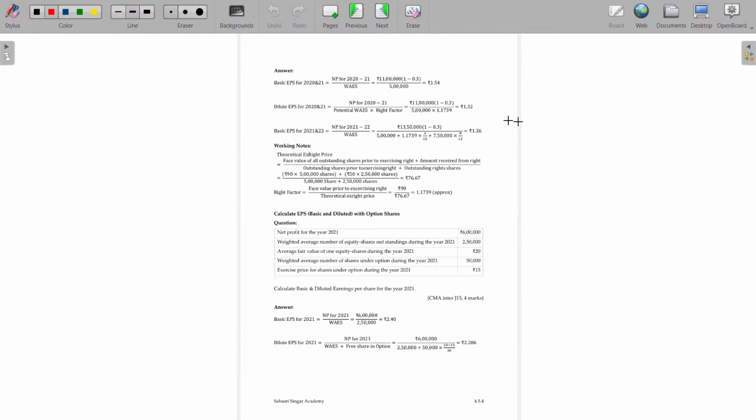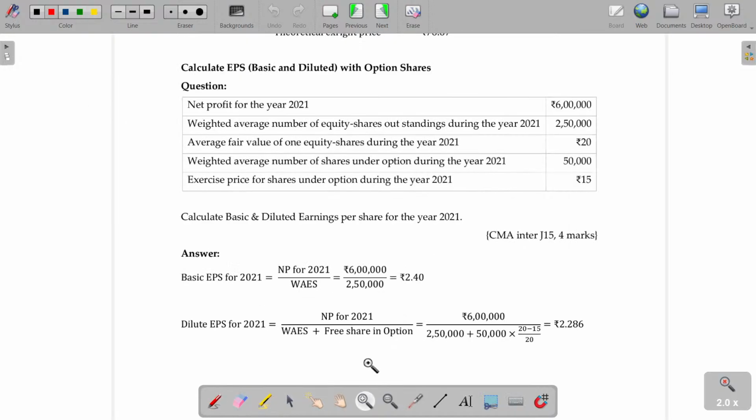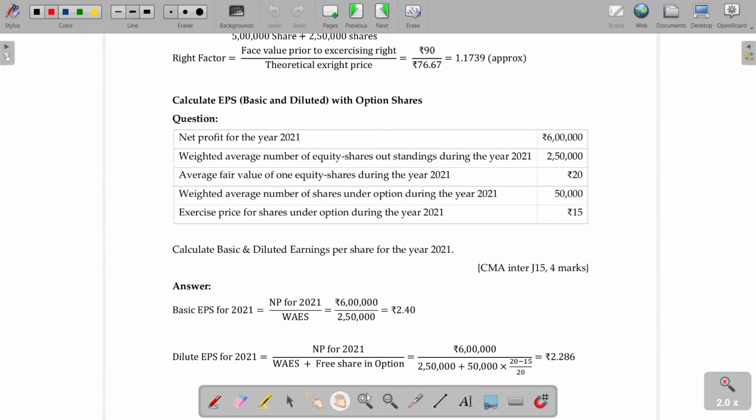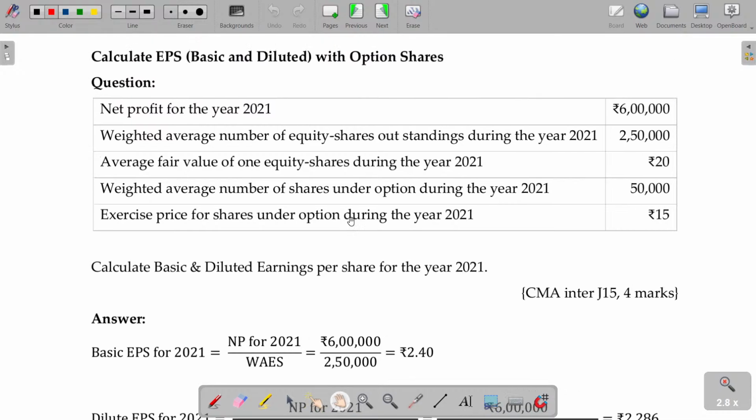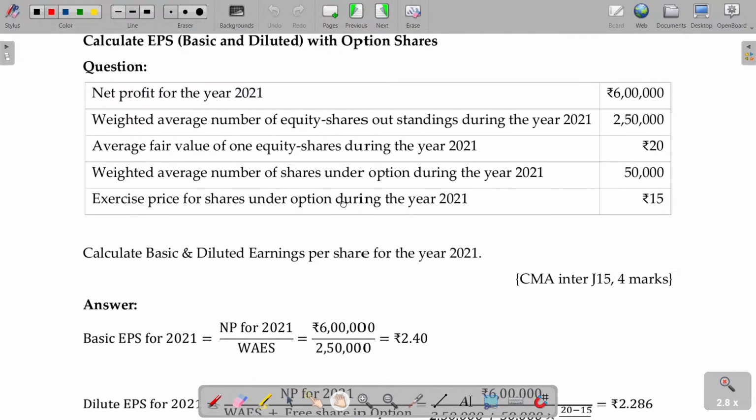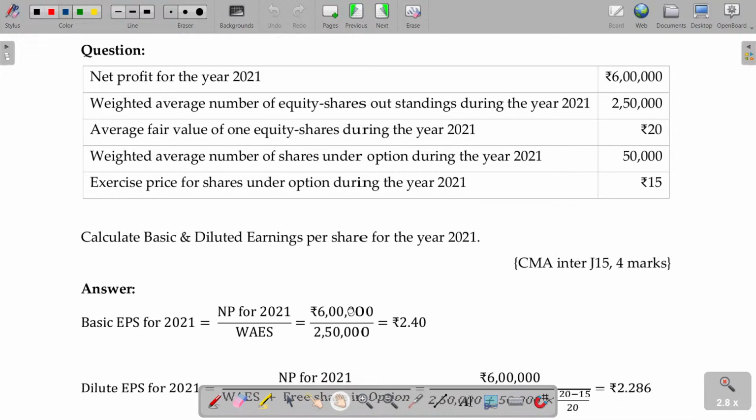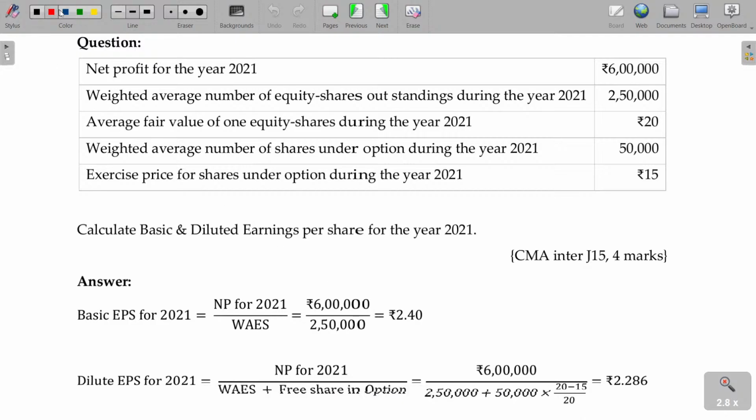Next one is all about option based. Rarely it comes, that's why I am guiding you. Don't get confused with the terminologies used here. Calculate basic and diluted EPS with option shares. Net profit for the year 21 is 6 lakhs. Weighted average number of equity shares during that period, 2.5 lakhs. If you divide this, you will get the basic EPS.